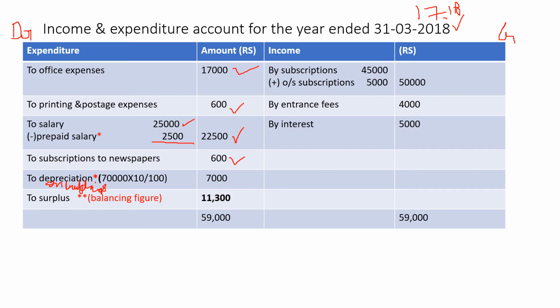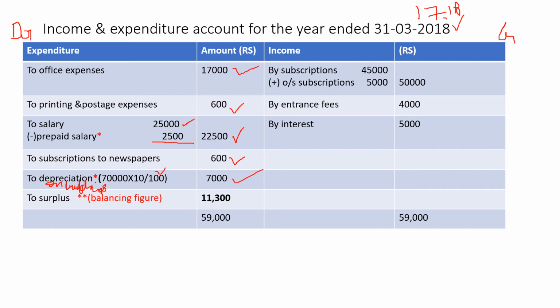Asset side, third item, buildings 70,000. Right, in the inner column 70,000 into what is the percentage? 10%. Most of you find it difficult to calculate the percentage also. See, 10% is nothing but, in the calculator, type 70,000 into 10 divided by 100. So answer is 7,000.